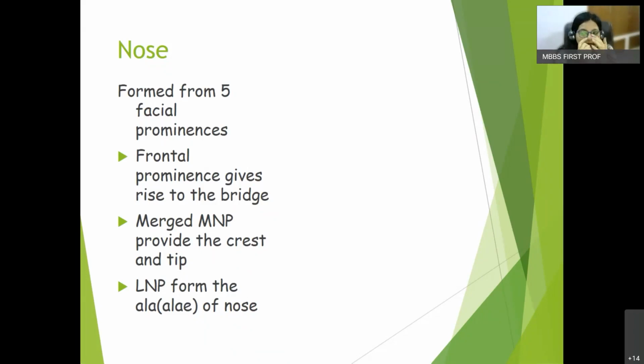Okay? And the medial nasal prominences merge together in the midline, they form the philtrum of the upper lip. Lower down and at the upper end, they form the bridge and the crest and the tip of nose. So this is from the medial nasal prominences. Now, one very important thing is the lateral nasal prominence. It also plays a certain role in the development of nose, and that role is that the ala of nose, these are the ala of nose. Plural is alae. So the alae of nose are formed from the lateral nasal prominences, right?